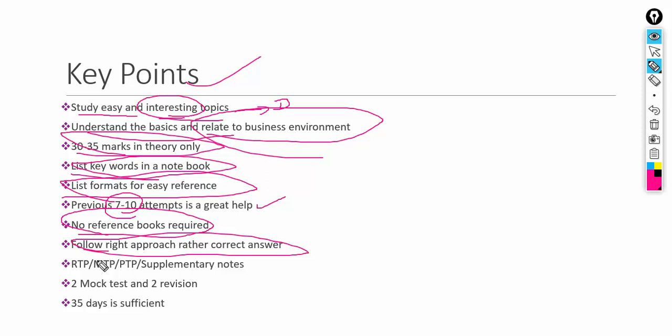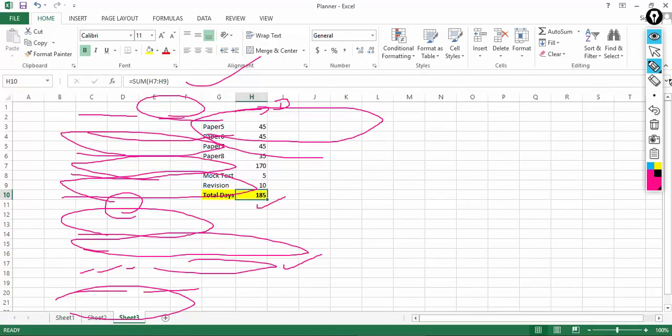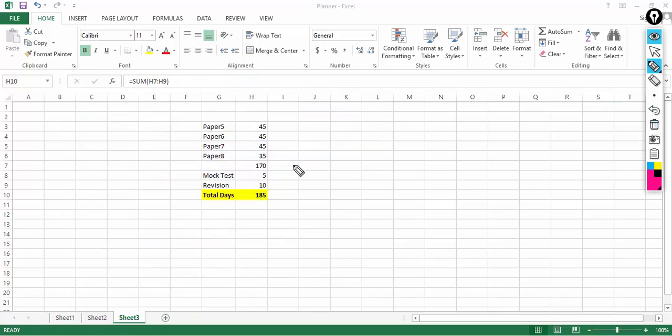So RTP, MTP, PTP and supplementary notes, which the institute releases from time to time, are very important. Do not ignore this. Two mock tests and two revisions are sufficient and can be completed in 35 days. Based on this is what I designed this timetable.